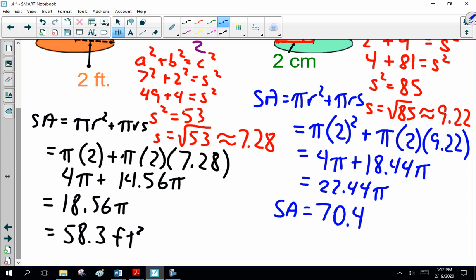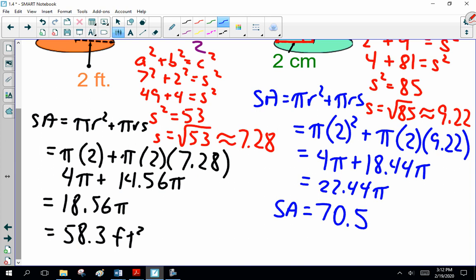If you did 9.21, then yeah, I can see the 70.4. As I said, I normally get a little bit annoyed there. Let's call it 70.5. Now, be careful about that. You can just use the answer button on the calculator. You don't have to do any rounding off. You don't have to write out all 8 decimals, but you can get the correct final answer at the end. Yes, Reagan.